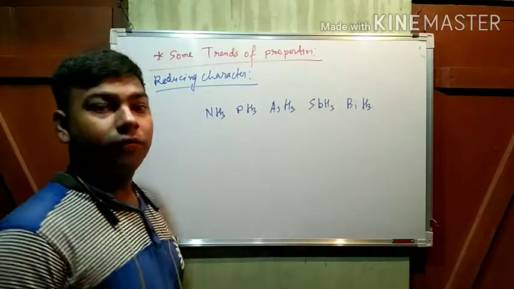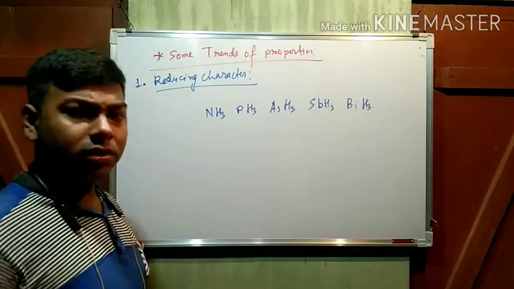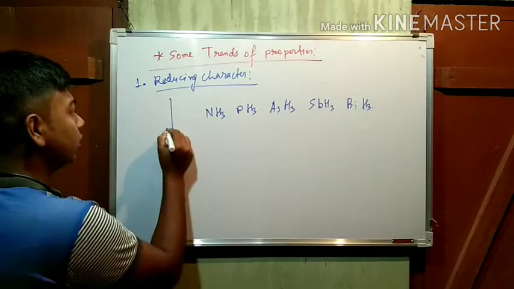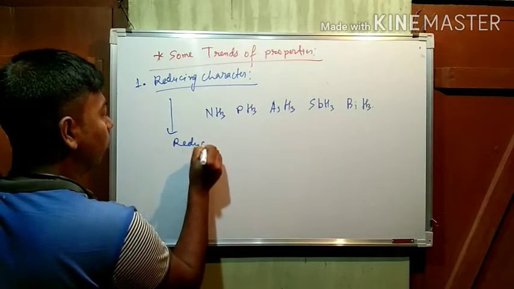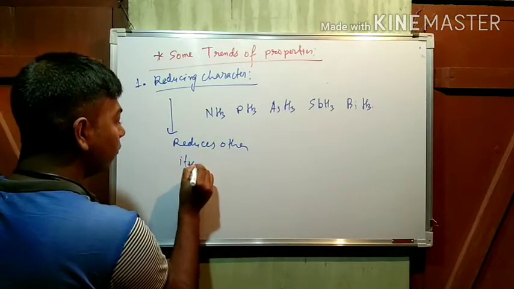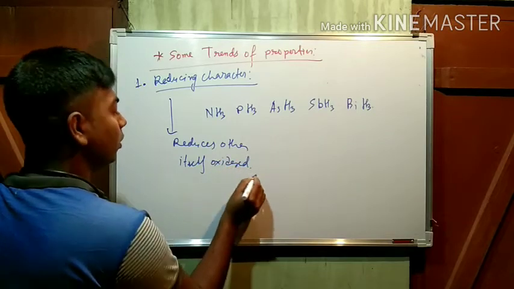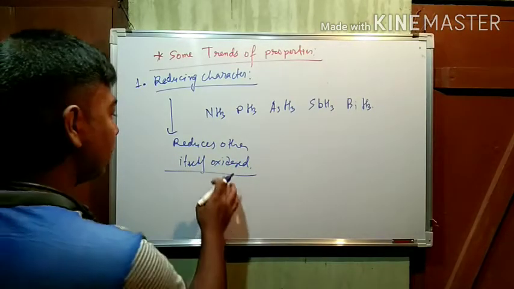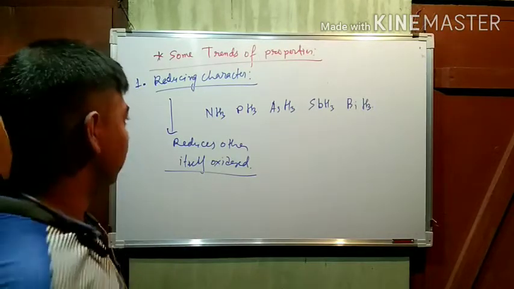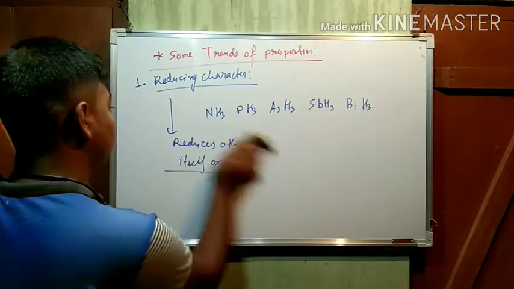Reducing character of the hydrides. Now see. What do you mean by reducing character? Reducing character means it reduces others, but itself oxidizes. Oxidize means losing of electrons.